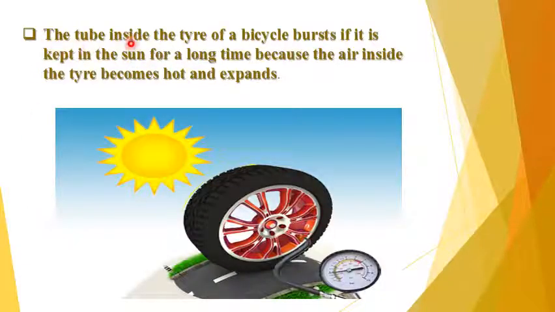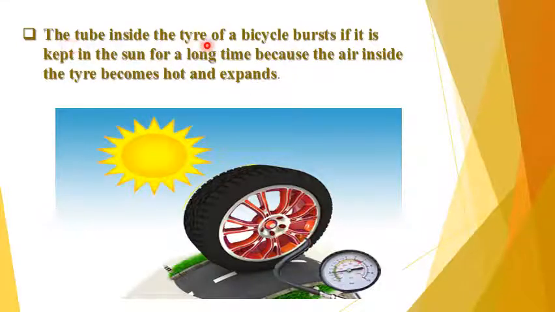Now the tire and the tube inside the tire of a bicycle burst if it is kept in the sun for a long time, because the air inside the tire becomes hot and expands. Inside the tire there is a tube, and that tube is filled with air. So if we keep that bicycle in the sun for a long time, the air inside the tire becomes hot, the molecules move fast, and because of that they expand and burst.